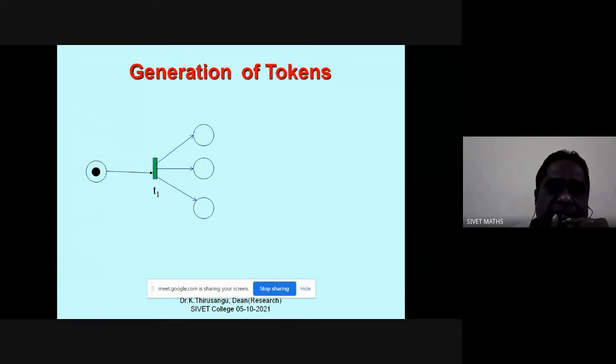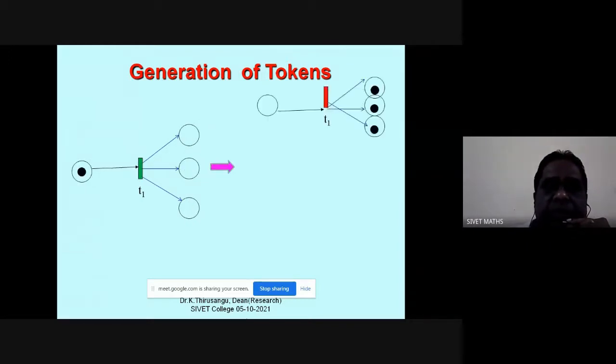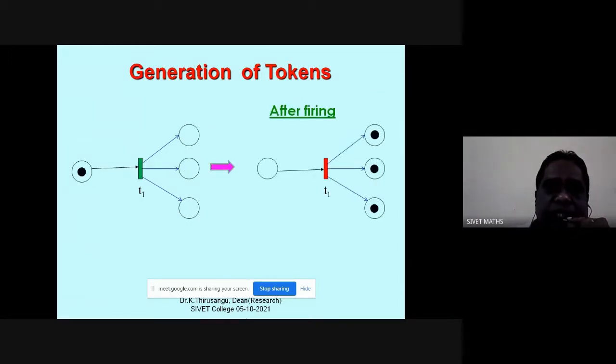Even if the input place is one and the output places are more, one token will be taken from the input, and seeing three outputs, two more will be generated, totally three, and they will go there. So this is the generative capacity of the petri net. It can destroy; similarly, it can generate. So this is after firing of this transition.